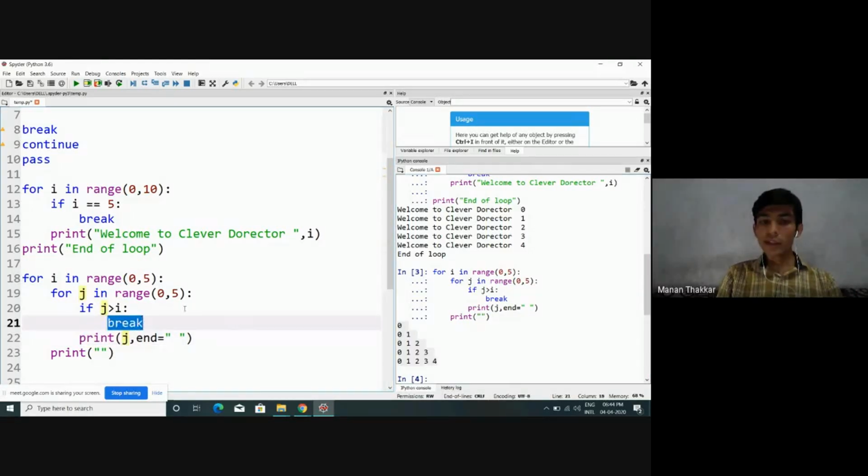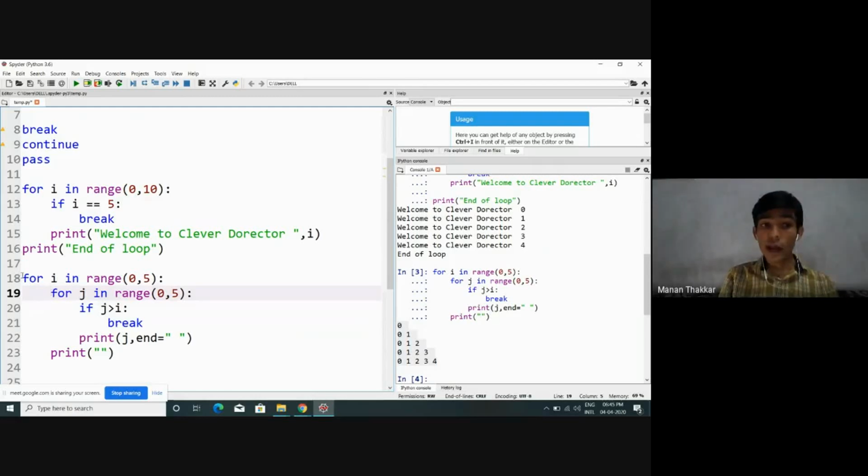Now very next time, what is happening? Let's say j becomes 1, 1 greater than 0. Can we say the condition is true? The condition is true, so we are going to be in this if block. The break statement will get executed. So what will happen? We will come out from the current loop only.